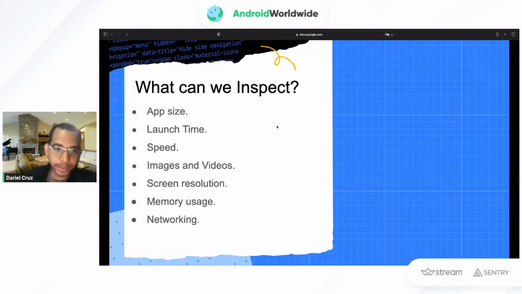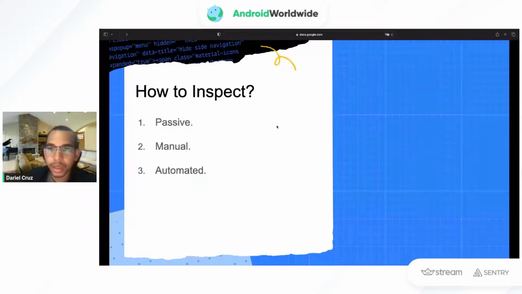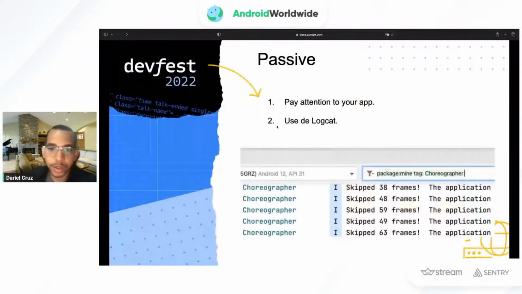So how do we inspect? The Android documentation shares three ways we can inspect our application: basic, manual, and automated. The first one is basic. We don't need to write any code or use any tools other than the ones that we have.